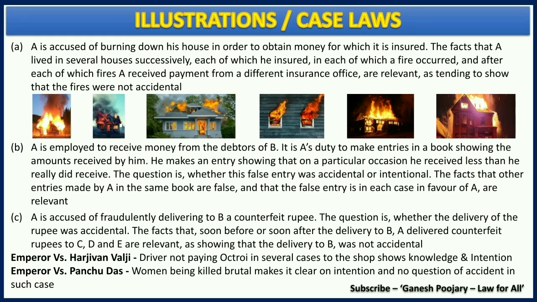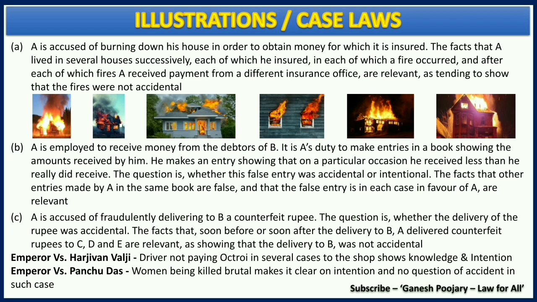In the third illustration, again there is a person by name A who got caught when he was giving counterfeit rupee to Mr. B. That is the accusation which we have against A. Later, when they did the fact check, A has given counterfeit currency to C, D and E as well.